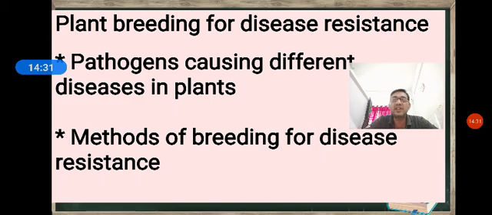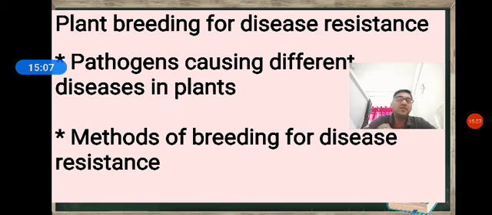First, screening of germplasm for resistance sources. Here, all existing varieties, older varieties, local varieties, wild plants and pure lines are first screened for resistance to various diseases. If all the required resistance lines are available, composite breeding can be undertaken to develop resistance to all the major diseases in a single variety.